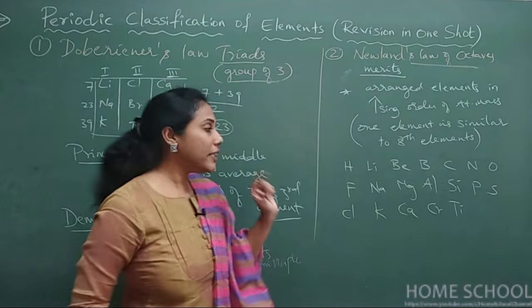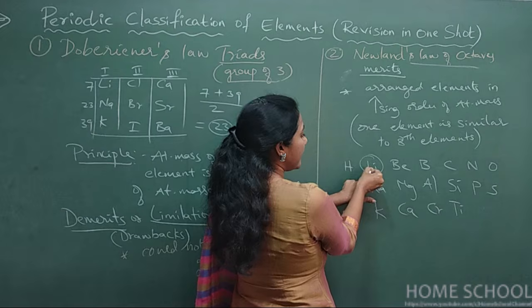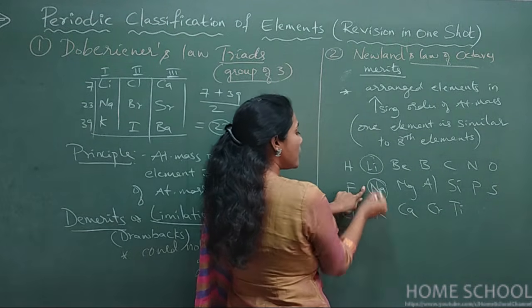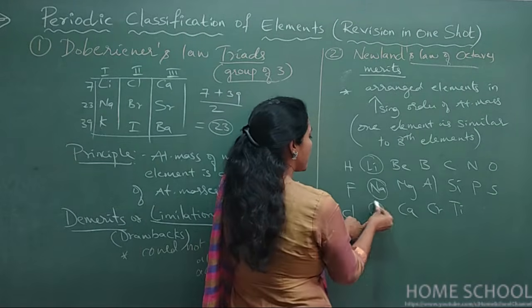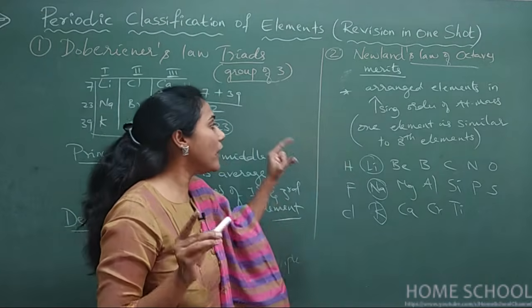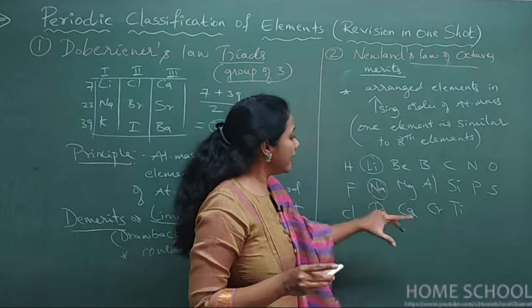So according to his periodic table, first element, lithium I am taking. With respect to lithium, the eighth element is sodium. With respect to sodium, the eighth element is potassium. So all of them show similar properties. This is his principle. Okay, fine. And now everything is fine.